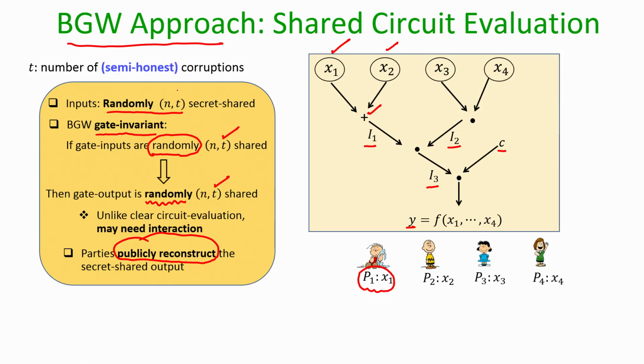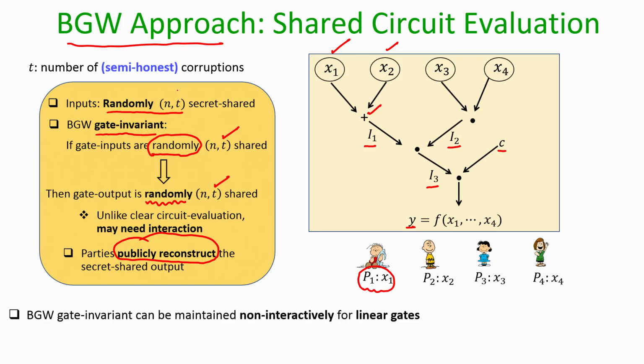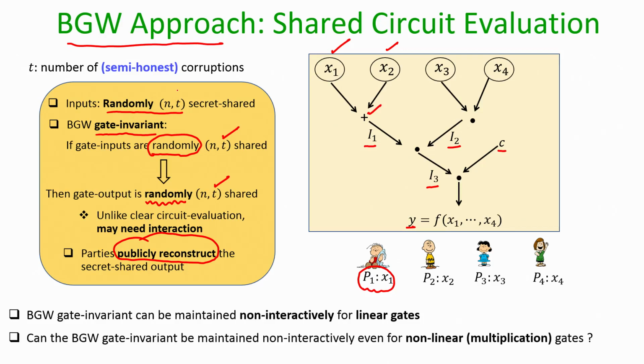But we will see that when it comes to the multiplication gates, to maintain the gate invariant, the parties need to interact. So, the focus of this lecture will be: can we maintain this BGW gate invariant without asking the parties to interact even for the multiplication gates? We will see that the answer is no.